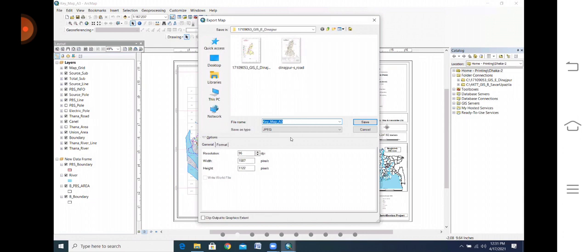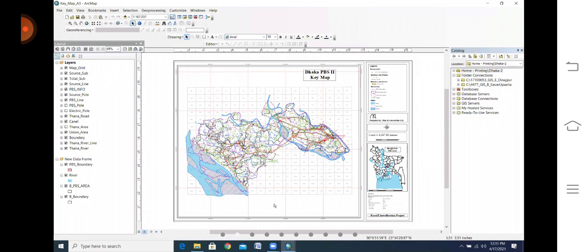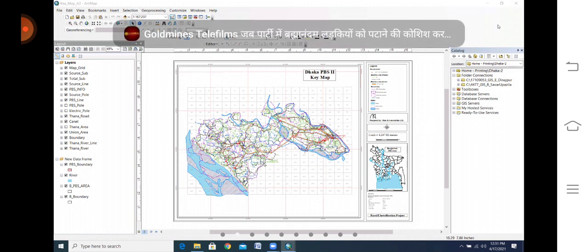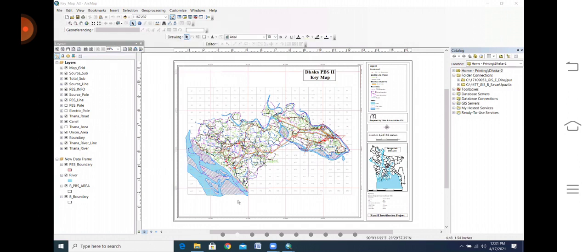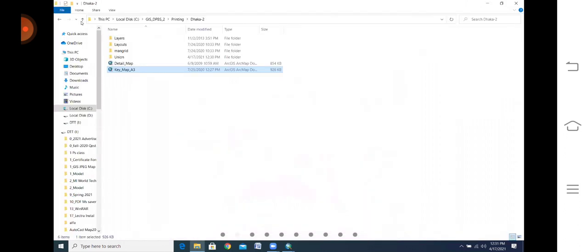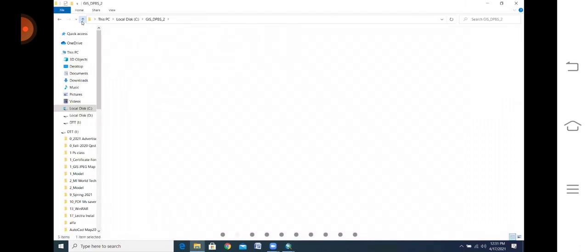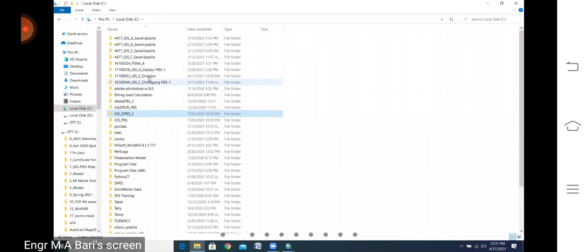So listen, this is an example of a map, and how to transfer it. Your folder should contain the project JPG.